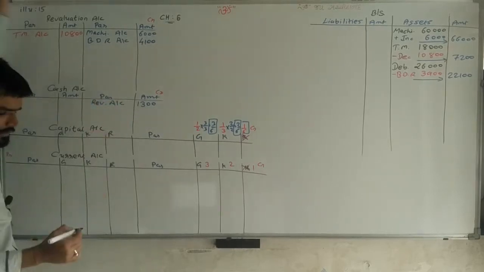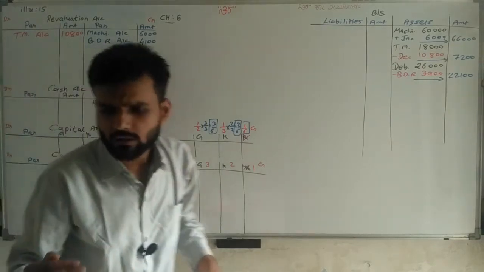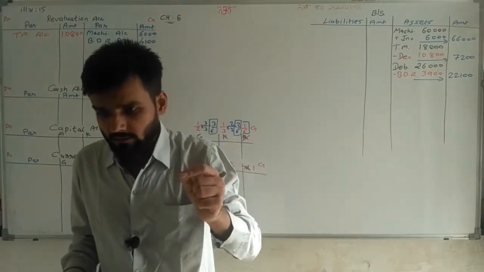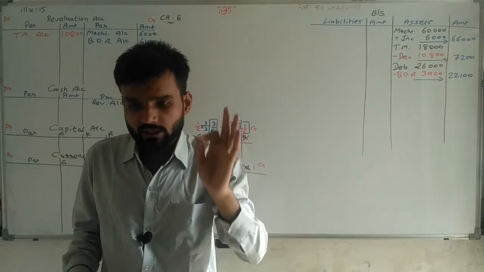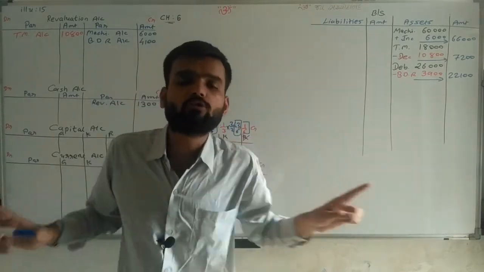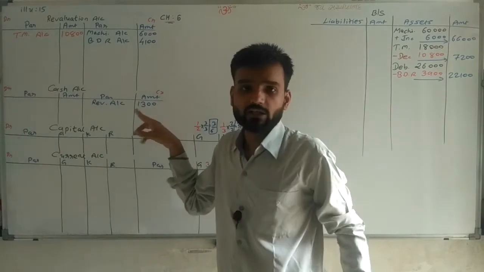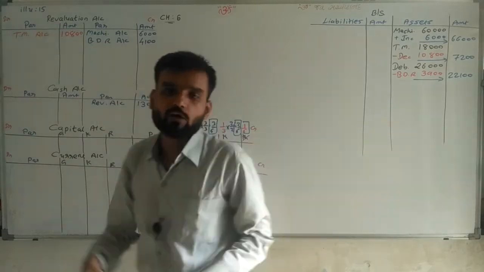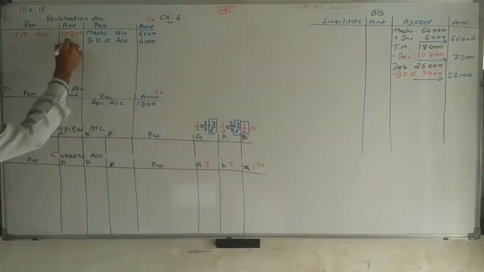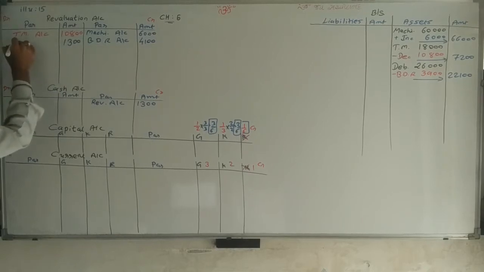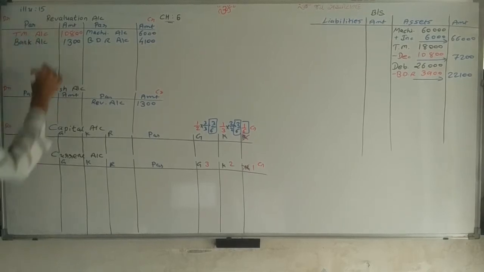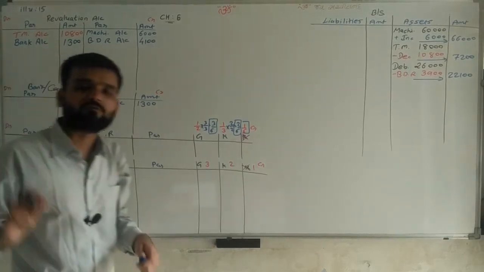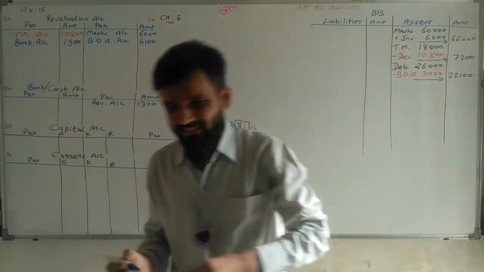Revaluation account. Generally we can write debtors account, but in addition it is written that no amount is received from debtors. So this 1,300 rupees we will not receive from debtors. It is my loss, and the loss is transferred to revaluation account. So revaluation account debit side 1,300 rupees, and here bank account, because it is cash and bank account. It is deducted from bank. Simple one.